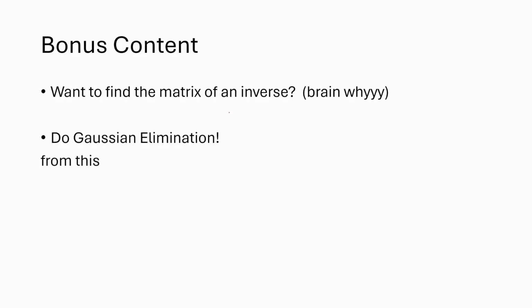Well, Gaussian elimination represents matrix actions, right? Flipping rows, multiplying coefficients, multiplying and adding things, making linear combinations. And those are the same kinds of steps that we do when we multiply matrices together. So when you want to find the inverse of a matrix, the way you do it is you take your original matrix on the left and then you build an augmented matrix on the right that is the identity matrix in the same number of dimensions as the original matrix that you wanted to invert. So you construct this thing.